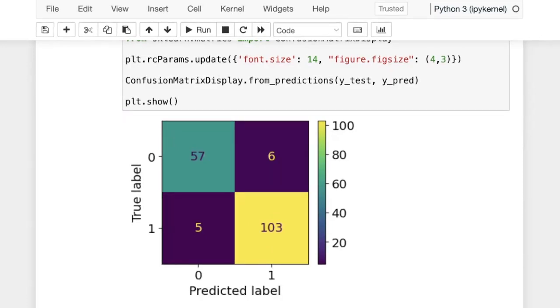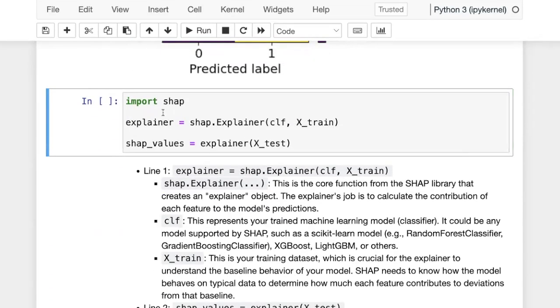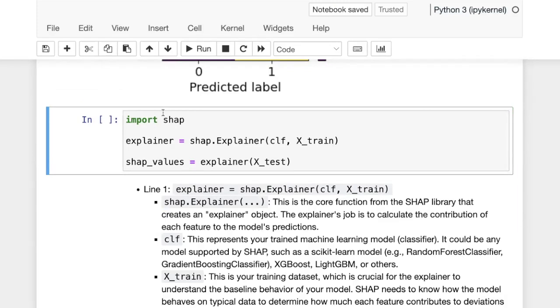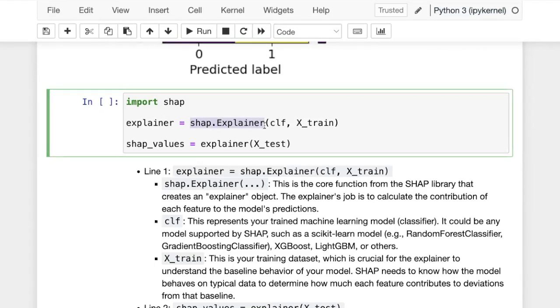However, right now we do not know why we make predictions the way we do. What exactly is driving these predictions? That's what we want to find out. In order to do that, after installing SHAP, and if you want to know exactly how to install it, please check out the documentation page of this library, we're going to use shap.Explainer. That's the most important, core function in SHAP that allows us to find these contributions.